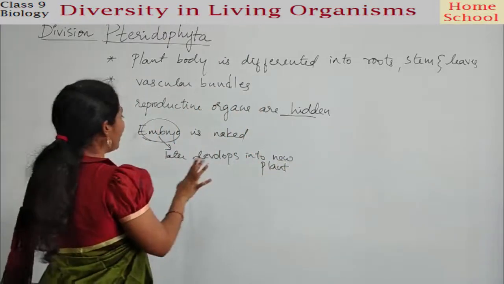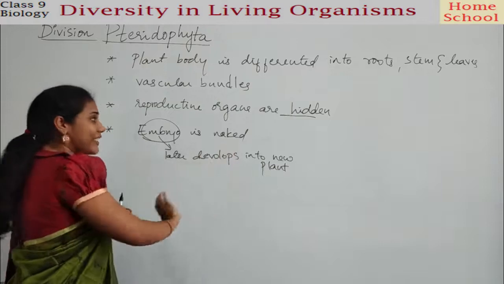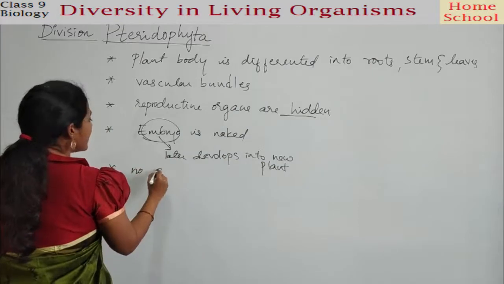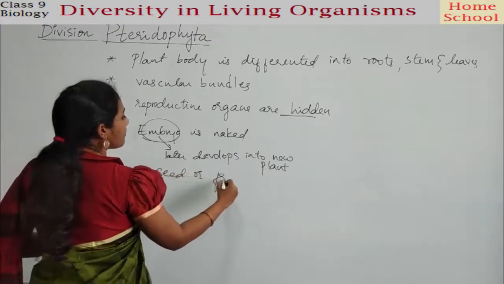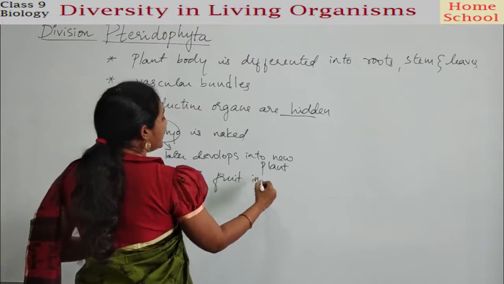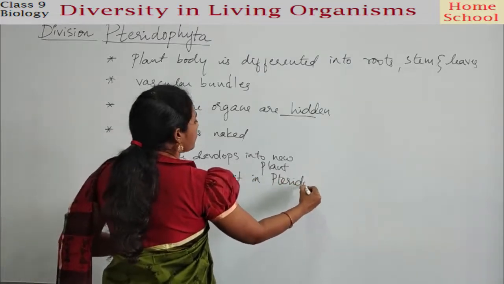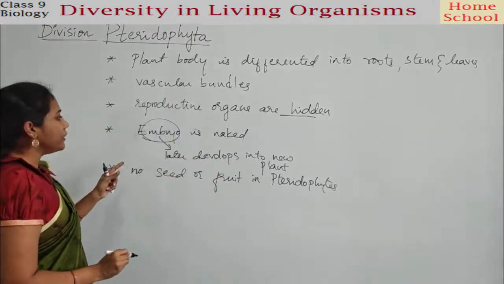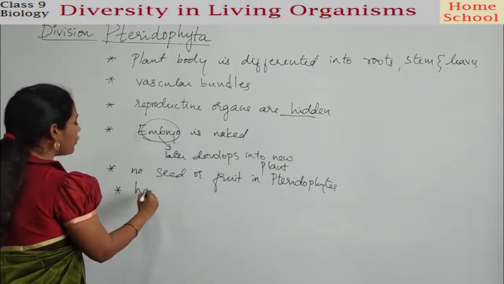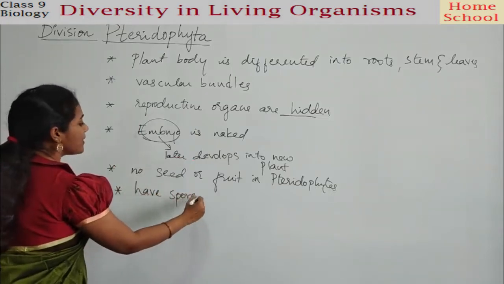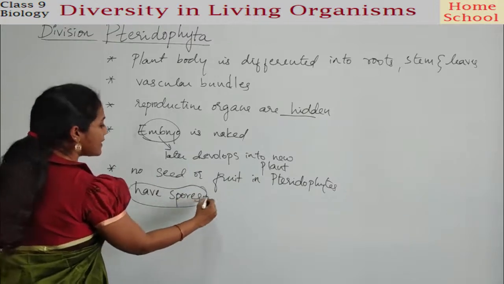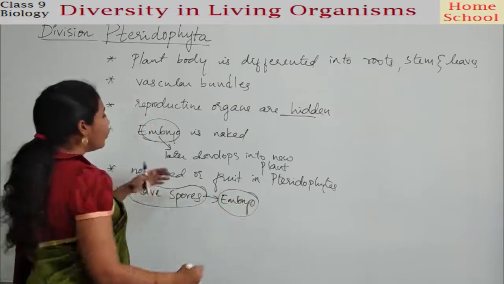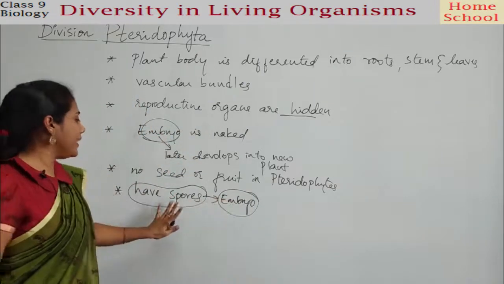But in case of pteridophytes, the embryo is naked, guys. It is not present in a seed. So no seed or fruit in pteridophytes. And usually, they have spores. They have spores, guys. This spore itself is what we call the embryo. It is open, naked, so the embryo itself we call spores.